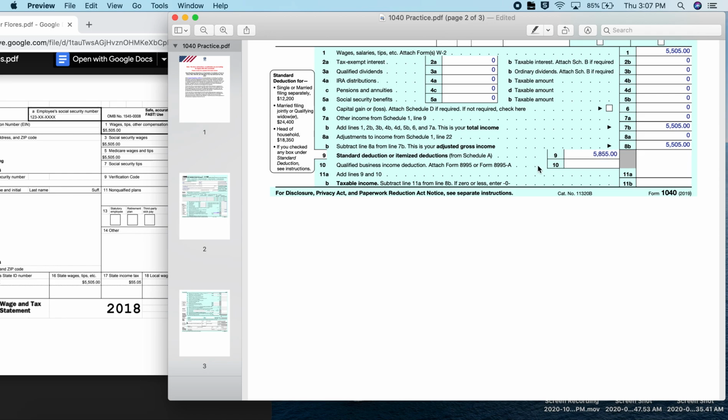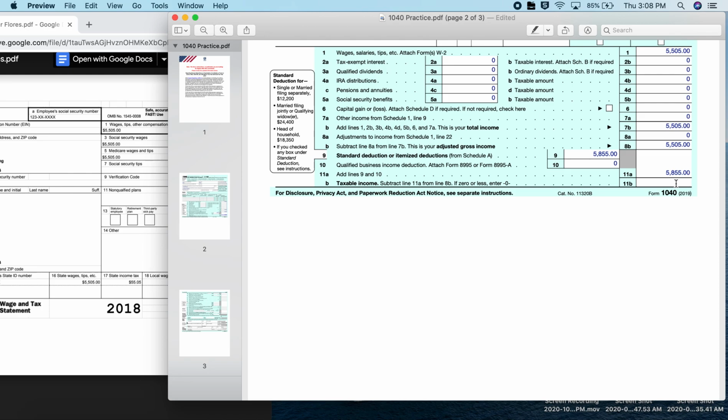We are not a qualified business, so for line 10, we will put a 0. And then line 11A asks us to add lines 9 and lines 10 together. So we have $5,855.00. This can get a little bit tricky.